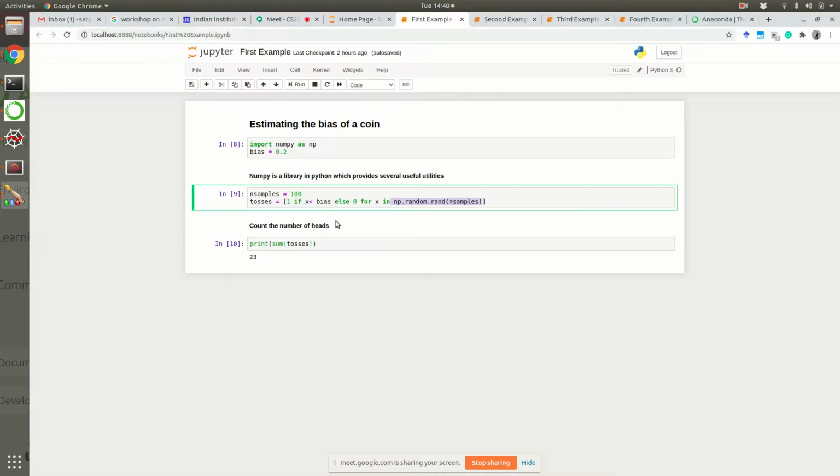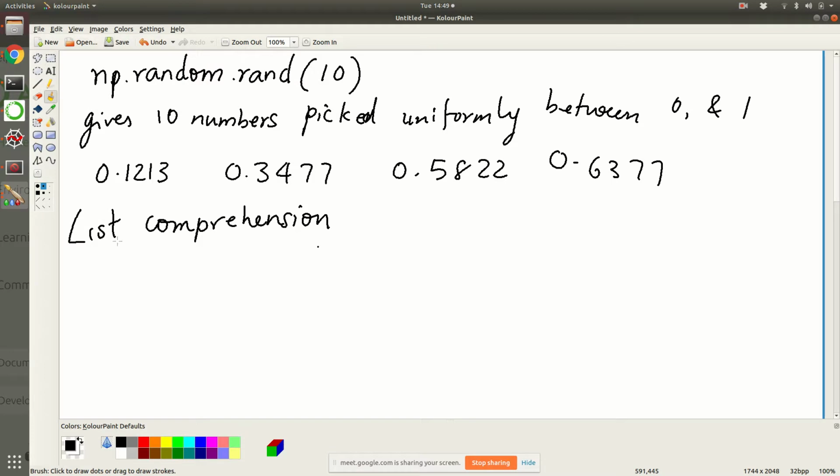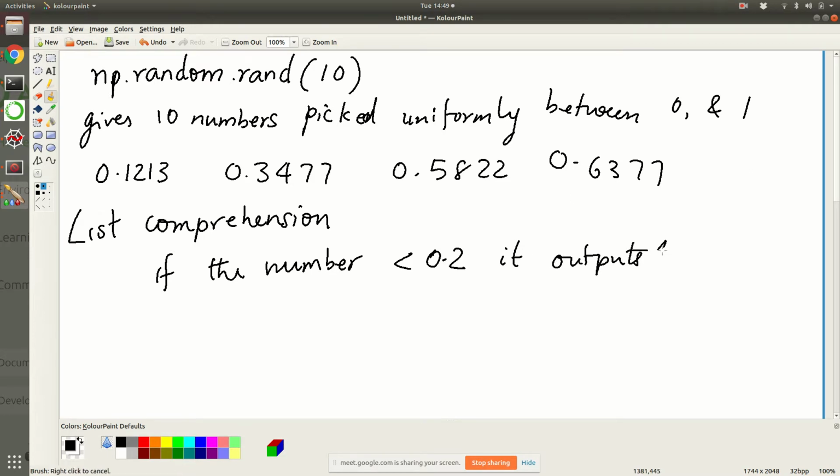So what this is doing is looking at all the 100 samples. If the number is less than 0.2, it outputs 1, else it outputs 0. So whenever you have a number between 0 and 0.2, you get a 1. That is like doing a coin toss with bias equal to 0.2.